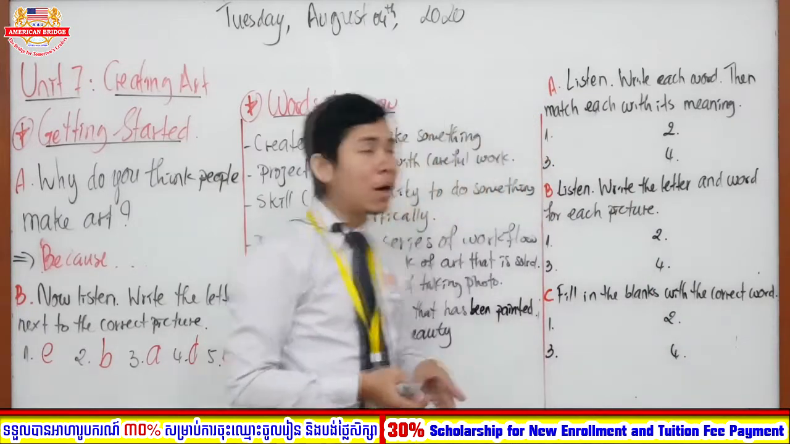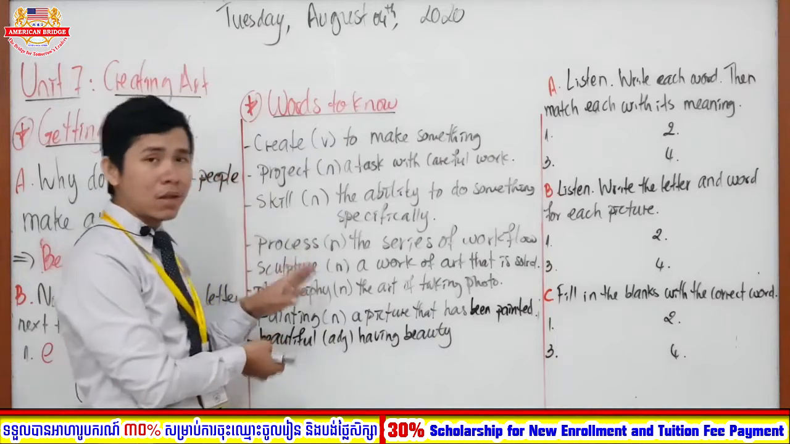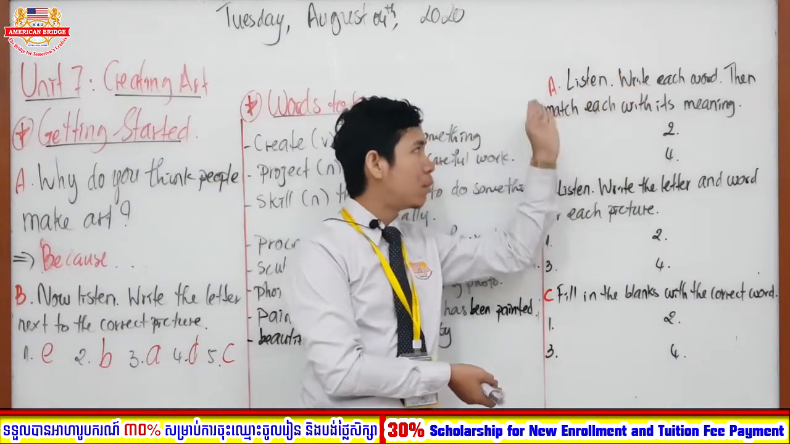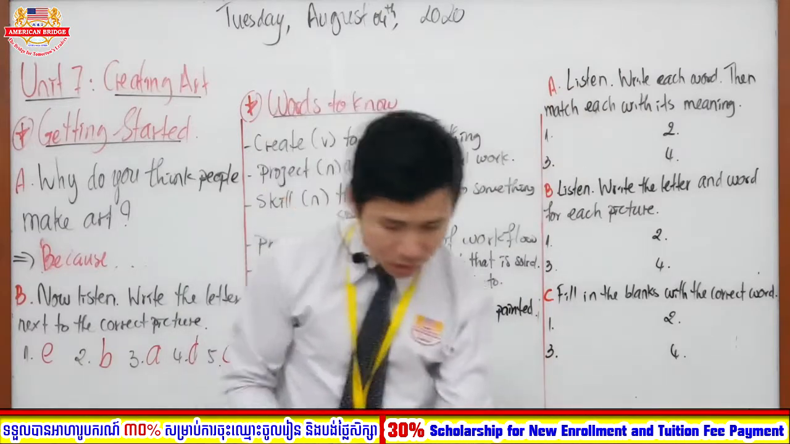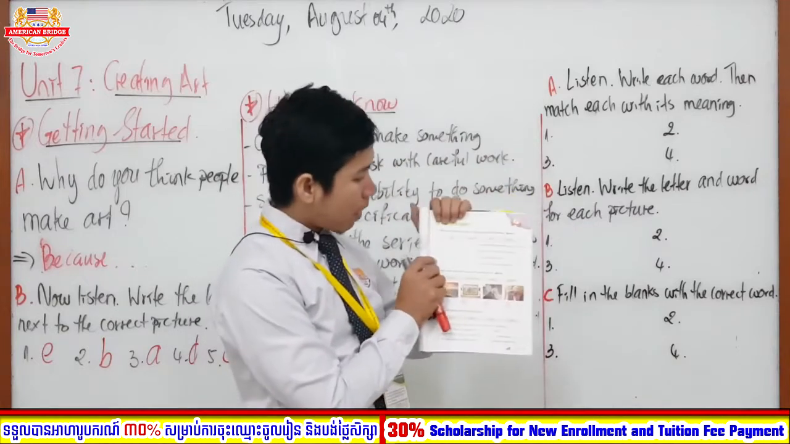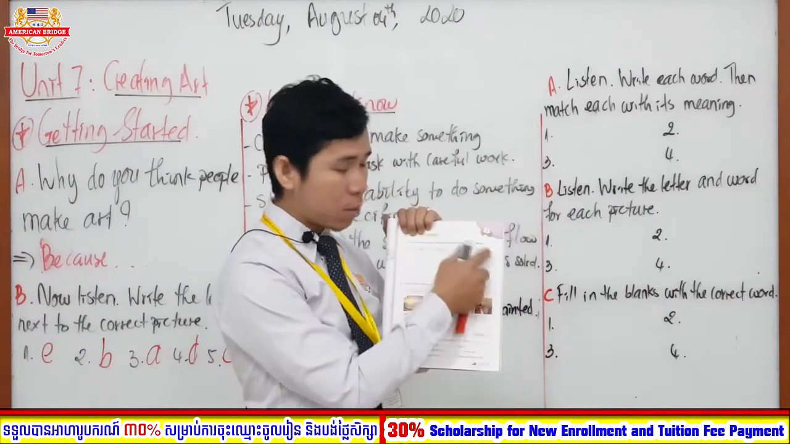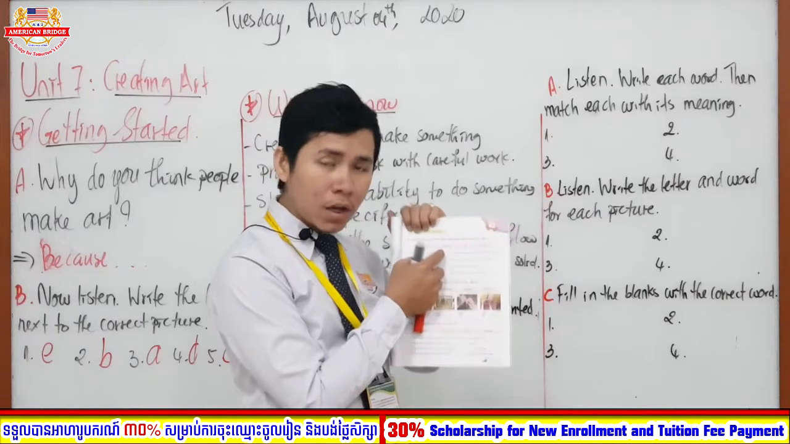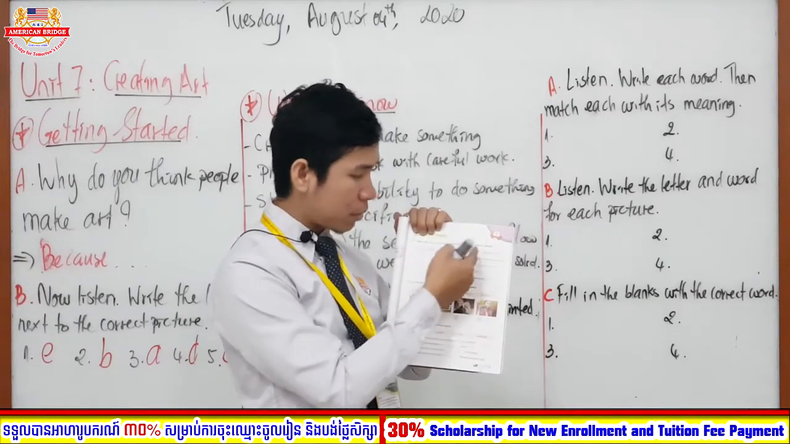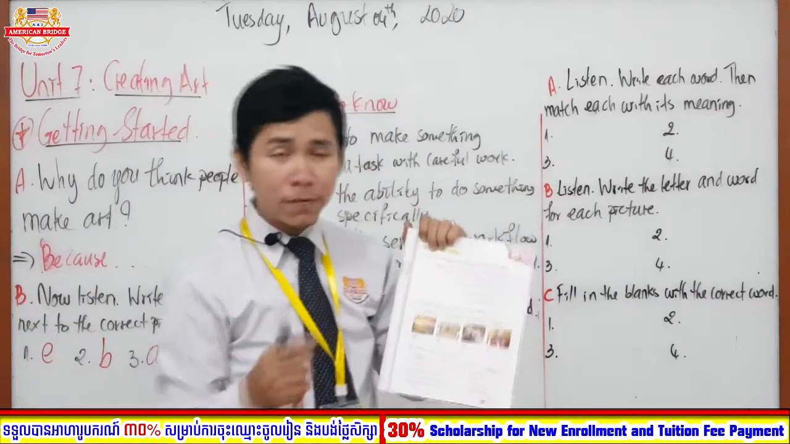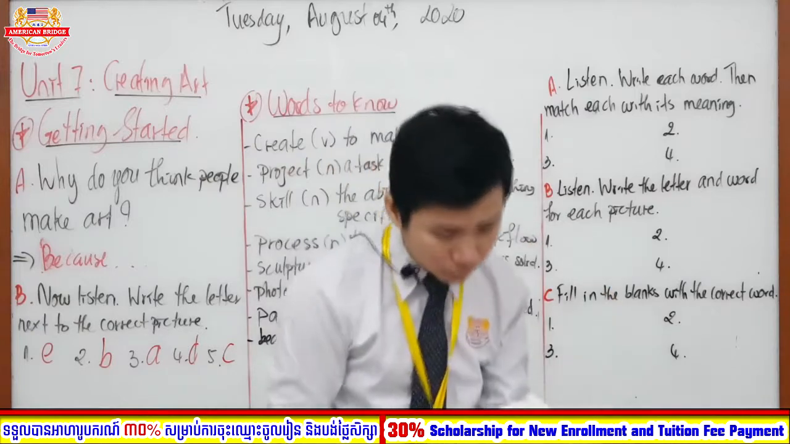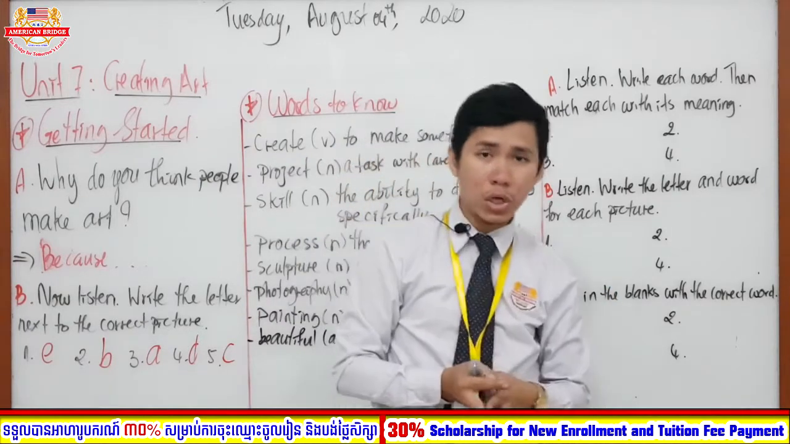Okay, so right now, after you have already known each word and each definition, let's move to section A: listen, write each word, then match with its meaning. In section A, you can see that we have numbers 1 to 4, and we also have 4 pictures and 4 definitions. You are not allowed to just put create for number 1, project for number 2, skill for number 3, process for number 4. Before you put that, you have to listen first. The words will be given by the audio. So don't waste your time, everyone. Let's start listening to the audio.